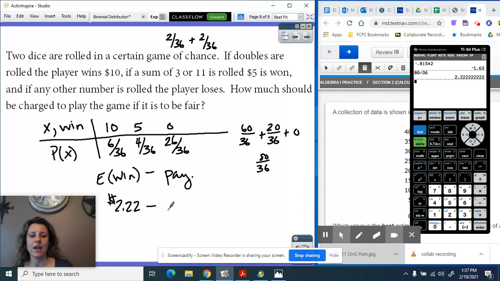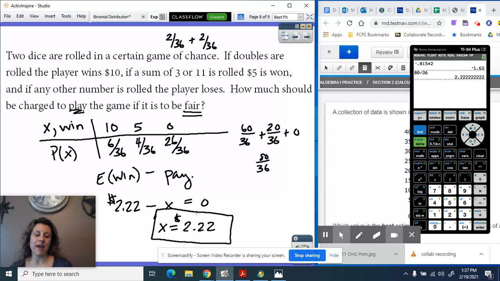But remember, we had to pay to play the game. So we don't know how much we're paying. So I'm going to say that that's X, right? That was what we were trying to find. But we know that we want this game to be fair. Where is it? Right here. Okay. So fair means we get 0. Okay, so if we solve this, we would subtract the 2.22 from both sides, get negative X equals negative 2.22, or just X equals $2.22. So we see that that expected value, expected win, is what we need to charge in order for that game to be fair.